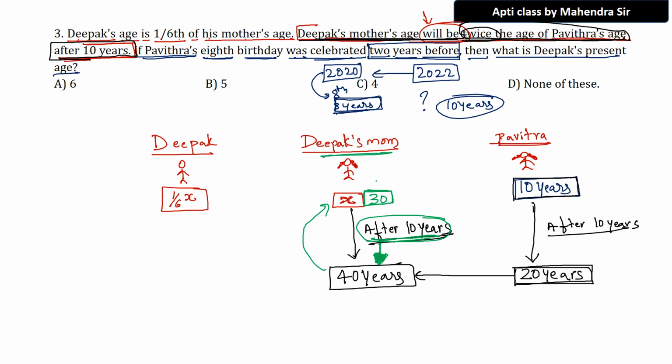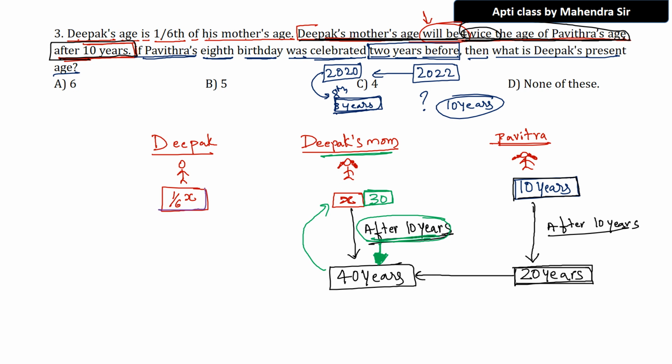Deepak's mom's present age we got, so that is set. Correct? So we don't want Deepak's mom's age. What we want is Deepak's present age. Fantastic. So how to get that from here?